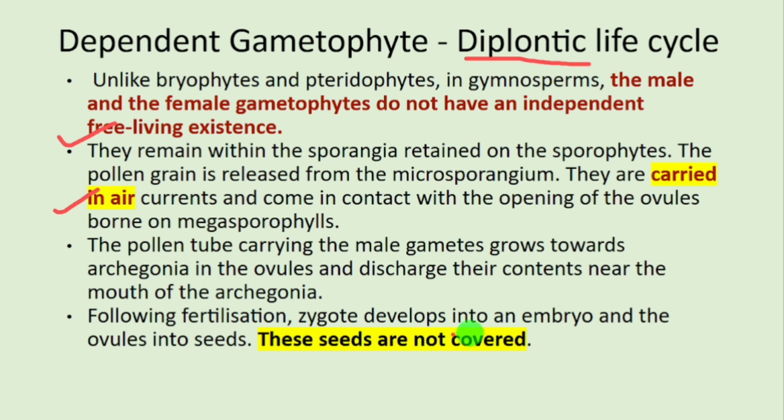Following fertilization, zygote develops into an embryo and the ovules into seeds. The seeds are not covered. So the highlight is the gametophyte is dependent on the sporophyte and they are dependent on wind and not on water.